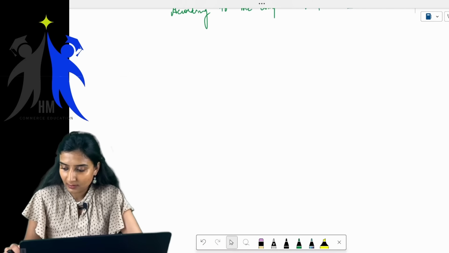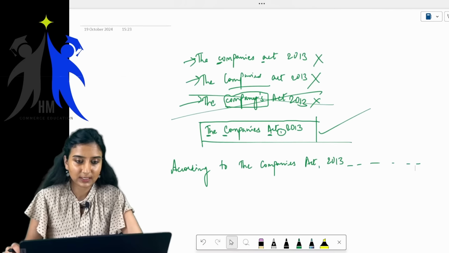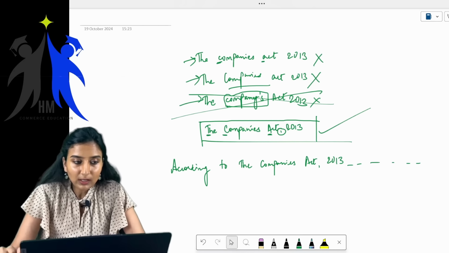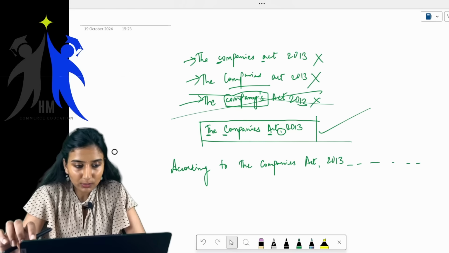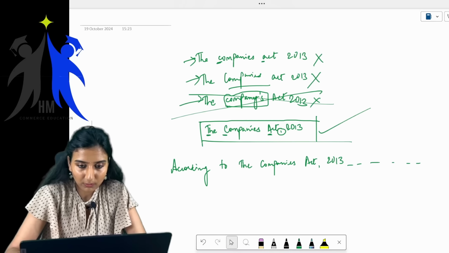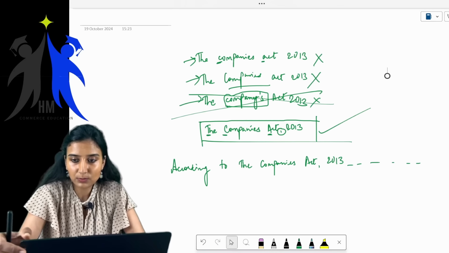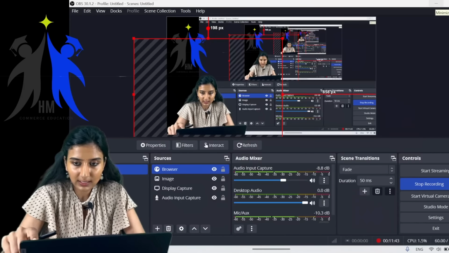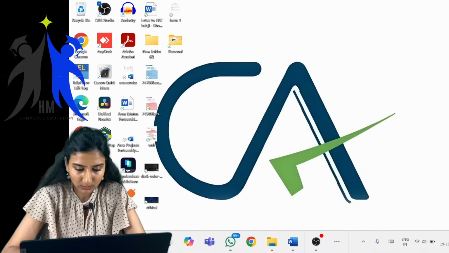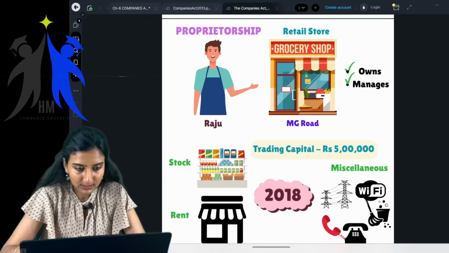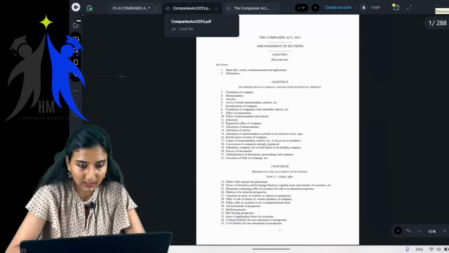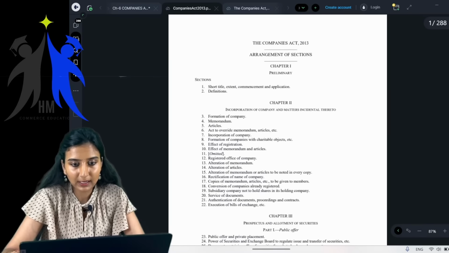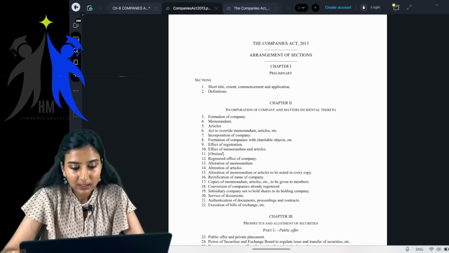Okay, so this was with respect to how you write the name of the act, be it any act. Now let me show you one more thing. Before we start with the actual Companies Act, I want you all to read the act. I want you to know what an act contains. Let us all see what an act contains. So this is a bare act, students. This is not your book. It's a bare act I've downloaded from MCA.